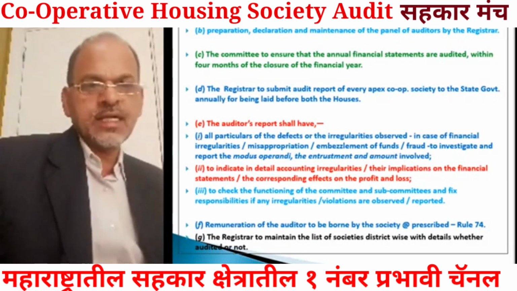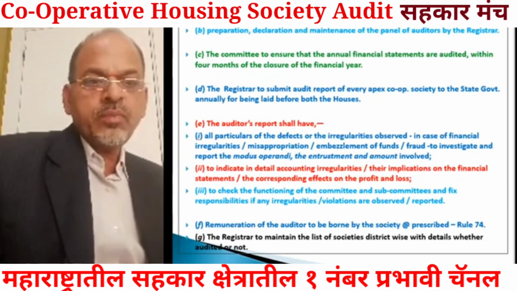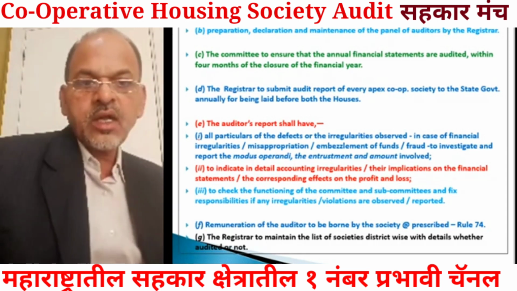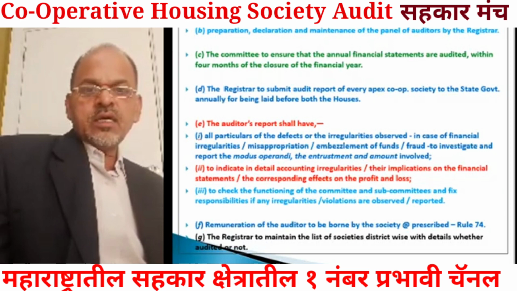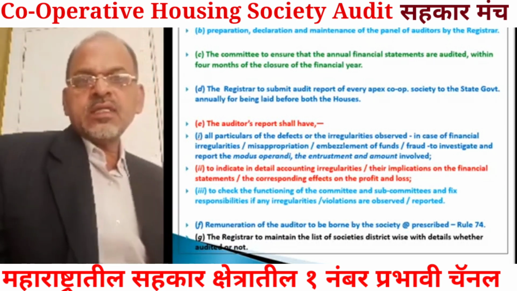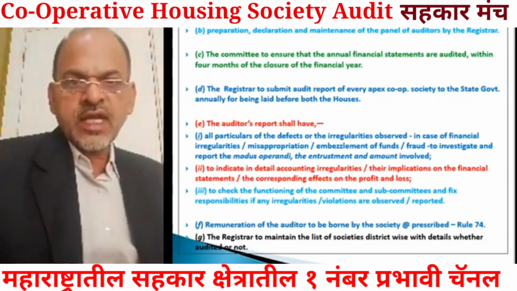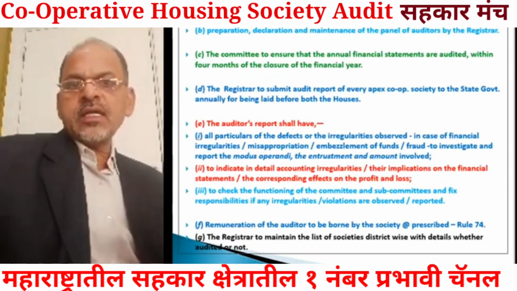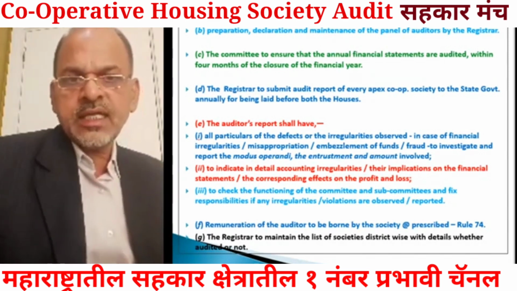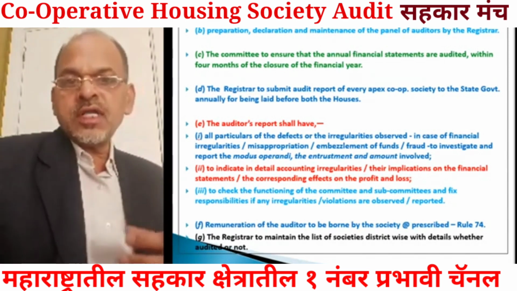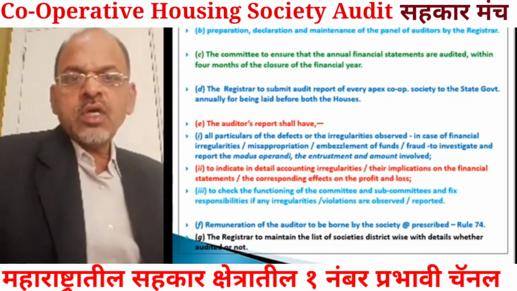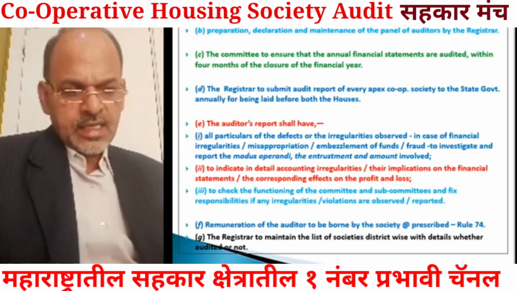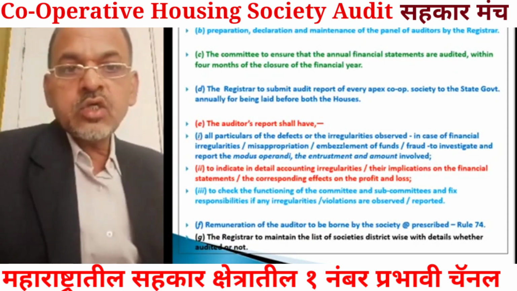The registrar to maintain the list of societies district wise with details whether audited or not. Here the registrar at district level will have to maintain the list of the societies and particulars pertaining to audit, whether the audit of that society is carried out or not. If the audit is not carried out, then the registrar will have to appoint the auditor, and other pertaining information regarding audit of the societies, these things are to be there.